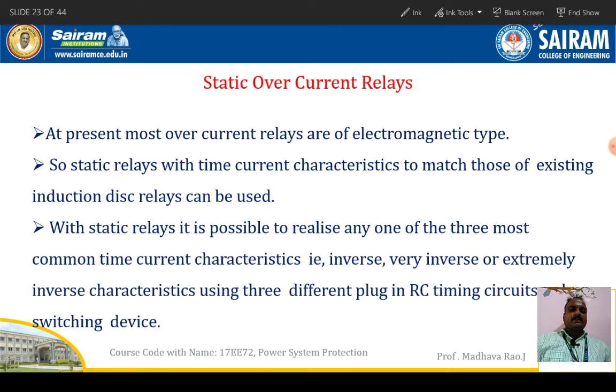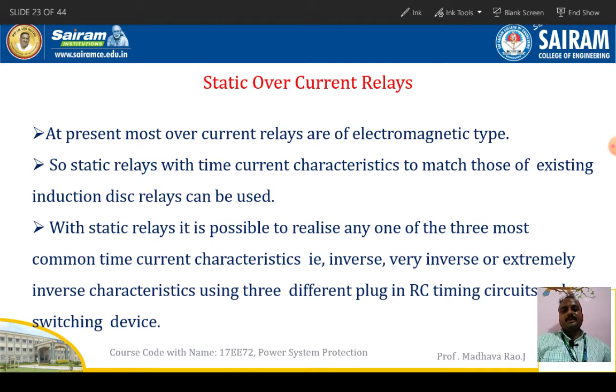This type of question will be asked from this topic in your external and internal examinations. At most they will ask for 6 marks, sometimes 8 marks also. Okay. So in this video we will discuss what static overcurrent relays are and how they are more popular than the other relays.